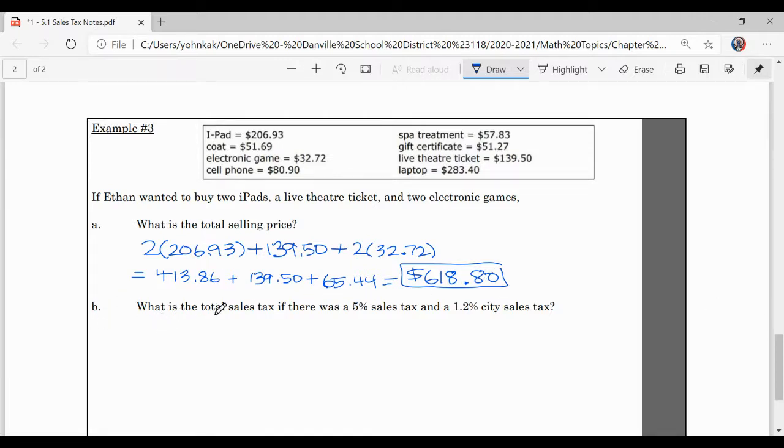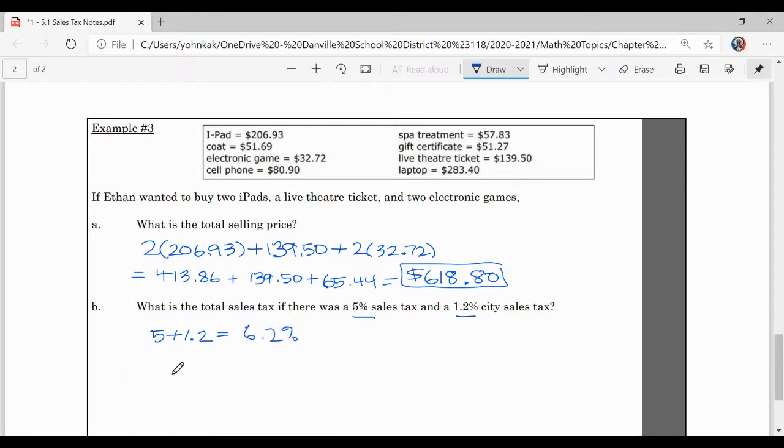Okay, letter B, what is the total sales tax if there was a 5% sales tax and a 1.2% city sales tax? Well, add your percents together. So 5% and 1.2% gives us 6.2%.